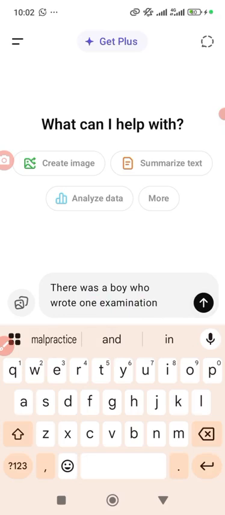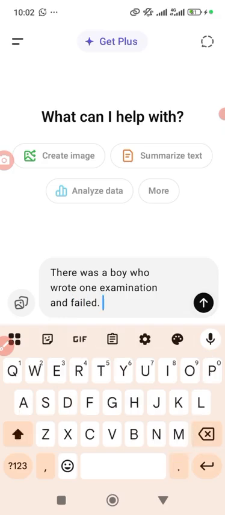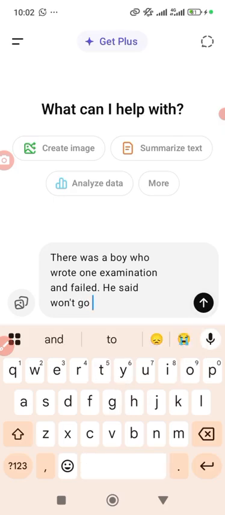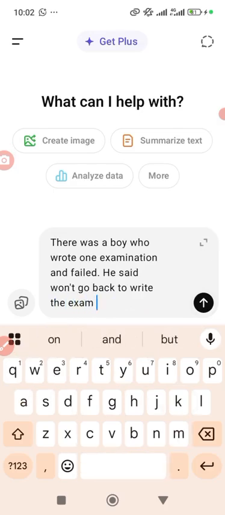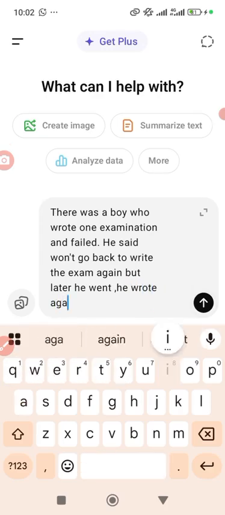Who wrote one examination and failed, and he said he will not go back to write the exam again. But later he went, he wrote the exam again and passed. Something like that. Now I have just made it, I'll just type it there.